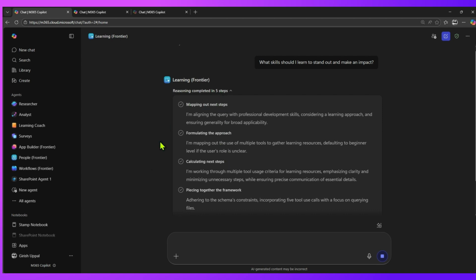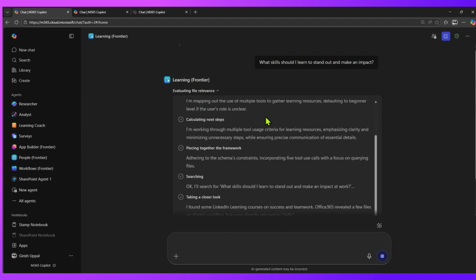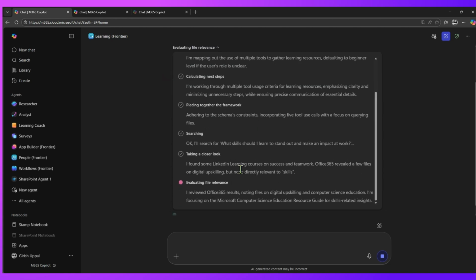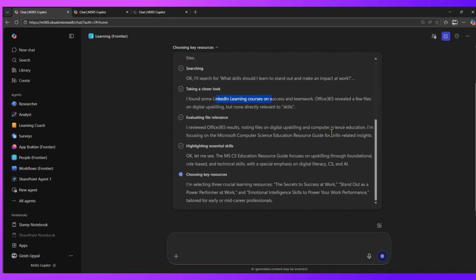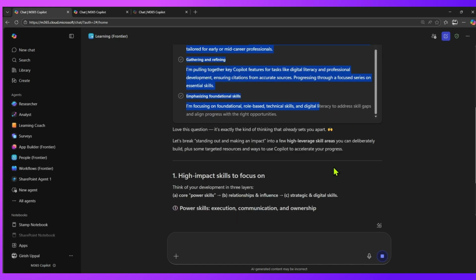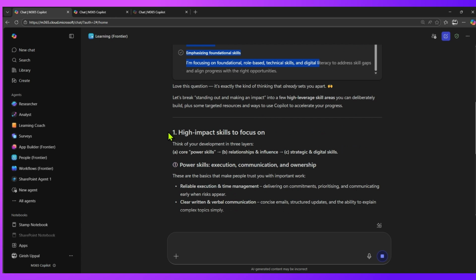If you want to know what all things the agent has done, it has mapped out the next step, calculated the next steps, and then found some LinkedIn Learning courses. As I mentioned to you, it is tightly connected with LinkedIn Learning, and it is now collecting information about digital upskilling. It is collecting information from your Office 365 results related to the files which you have interacted with. And now it has selected 3 crucial learning courses: the secrets to success at work, stand out as a power performer, and emotional intelligence skills. So it has identified those things, and as you see, it has given me this response.